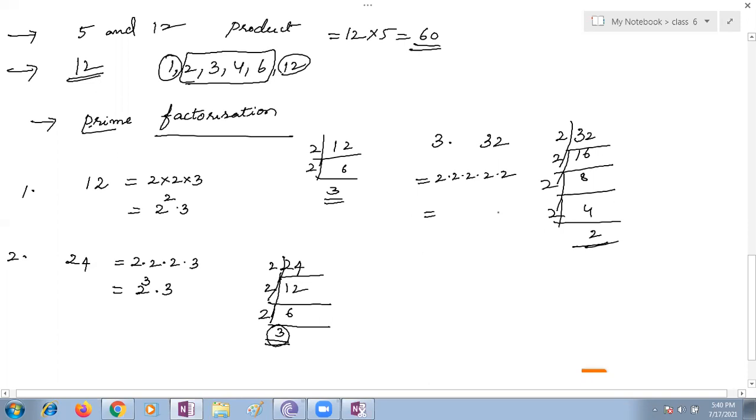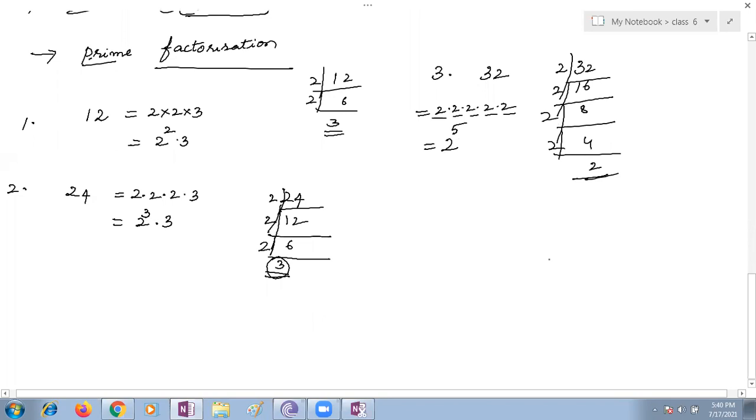Yes. 2 is repeated how many times here? 5 times, ma'am. So how are we supposed to write it, Drona? 2 to the power 5. Very good.